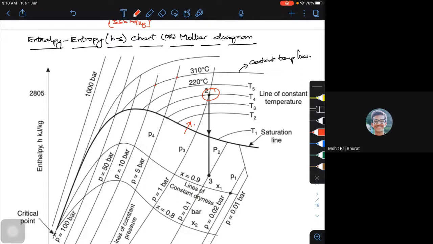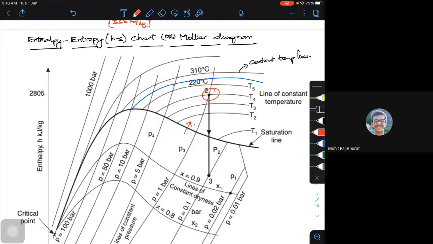So wherever your pressure line and your temperature line intersect. Suppose instead of 220, I tell you 280 degrees Celsius. Then I have to interpolate. I should be able to draw an imaginary line, and it intersects at P4. So don't say, sir, this line is missing. In between the values you have to interpolate.